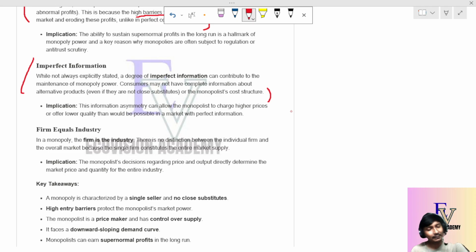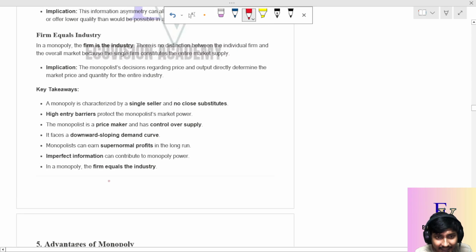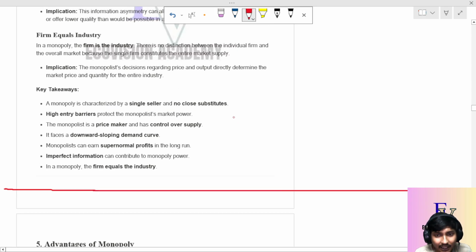But since the customer doesn't know the cost price, the producing price of that particular pen, sometimes the monopoly, since the customers are not aware of the monopoly's cost structure or the cost of producing the pen, can always go for charging a higher price and enjoy some extra profits from that market. Okay, so this is what we call imperfect information. So these are the key takeaways for a monopoly.